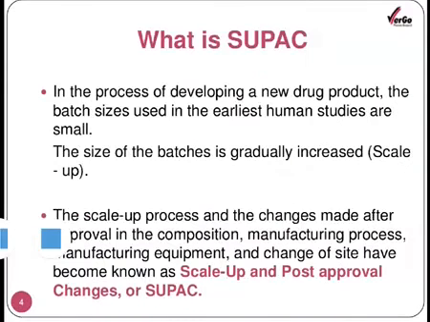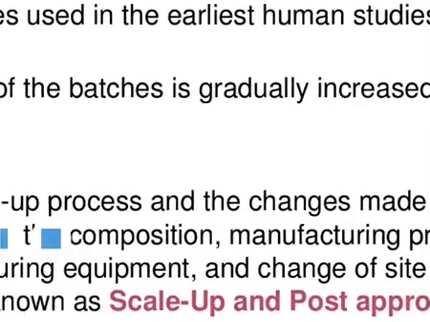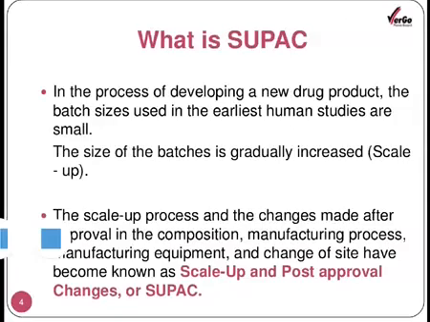So let us understand exactly what is meant by SUPAC. As I said earlier, SUPAC is not a regulation. In the process of developing a new drug product, the batch sizes used in the earliest human studies are small.